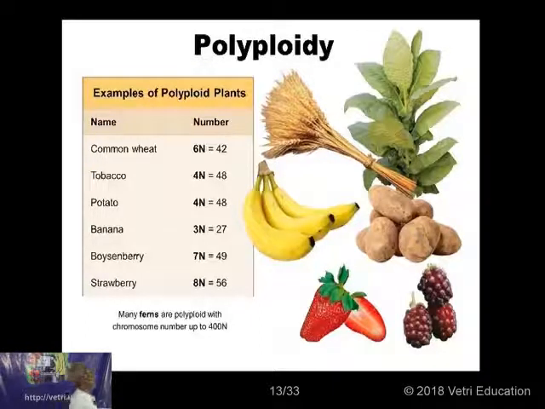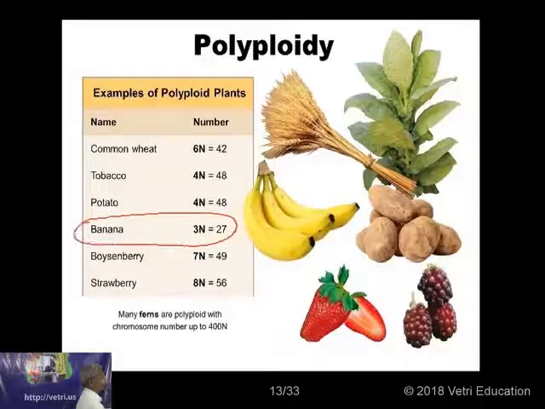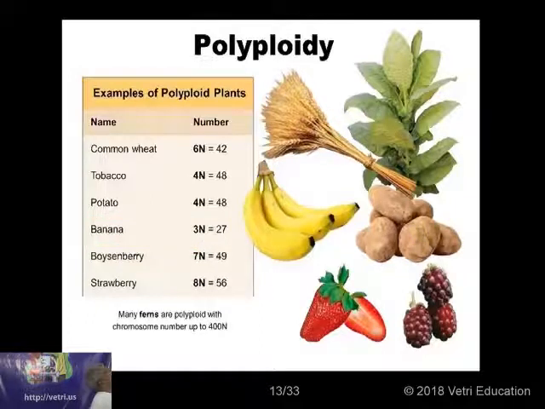For example, this 3N banana will be a sterile F1 plant, because when you have 3 sets of chromosomes like this, a triploid plant, meiosis cannot take place. When it is a diploid plant, one set will go to one pole, another set will go to another pole. So a triploid plant can never be a fertile plant. It could be only a sterile plant. So if it is made what is called a